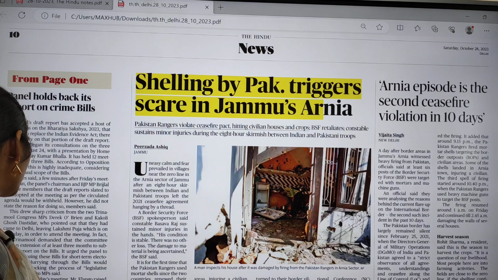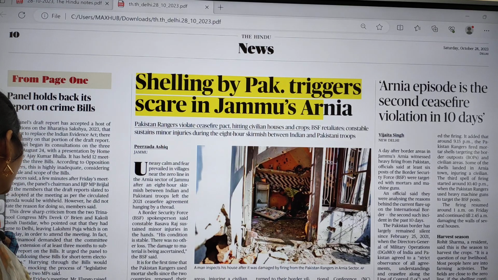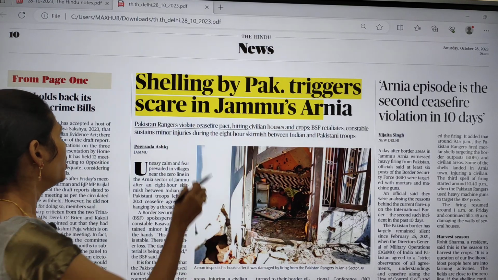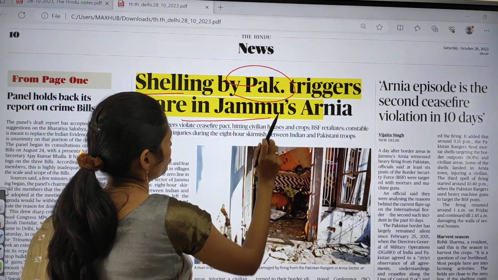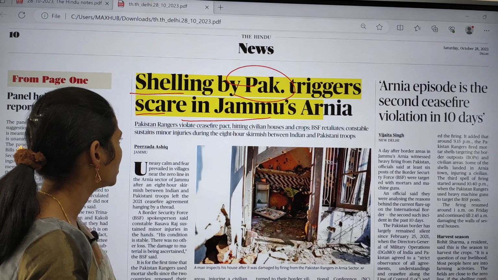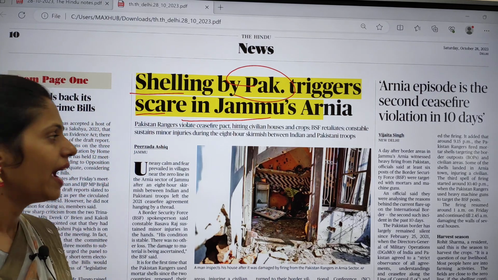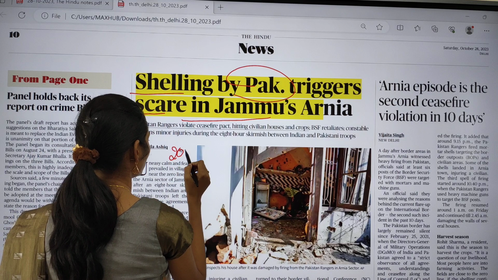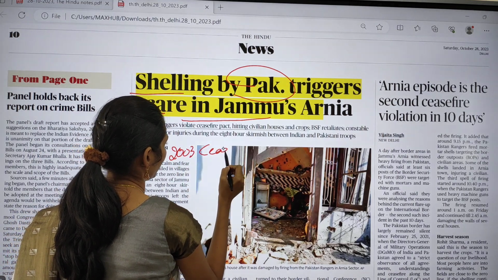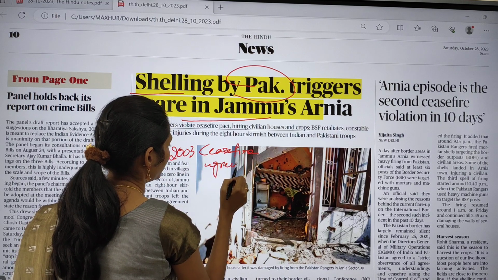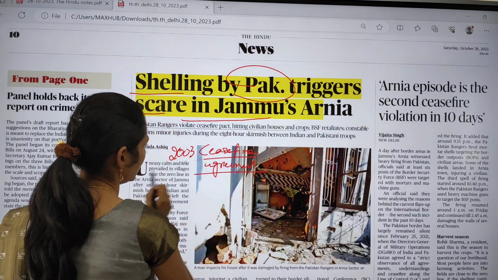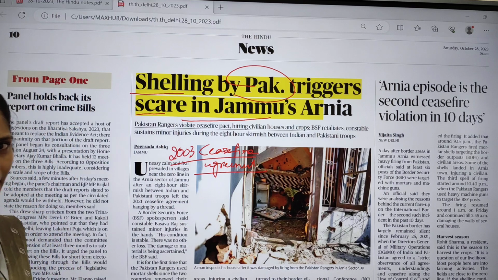And in this news page, there is an article about Pakistan attacking India. Shelling by Pakistan triggered scare in Jammu's Arnia region. So there is a shelling which happened, and it is violating the 2003 ceasefire agreement between India and Pakistan.